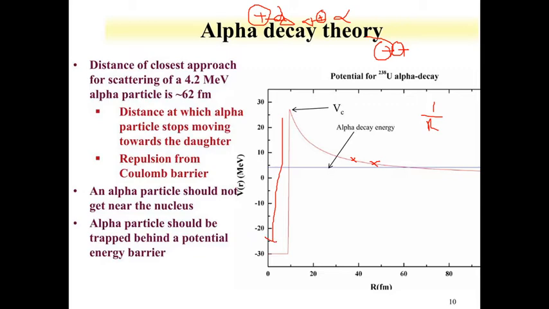The attractive force is shown negative and the repulsive force is shown positive here. So you can say that this is the potential well.